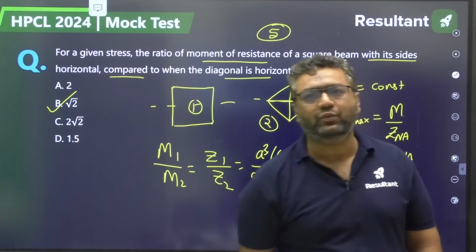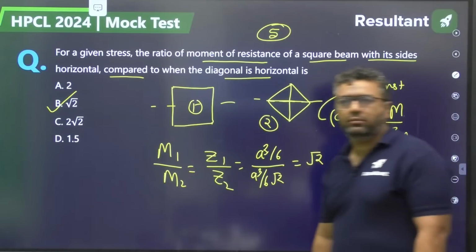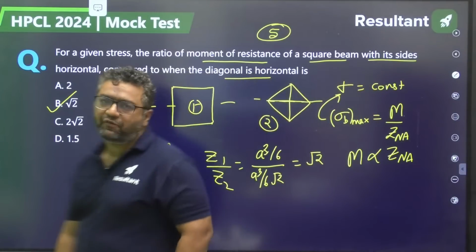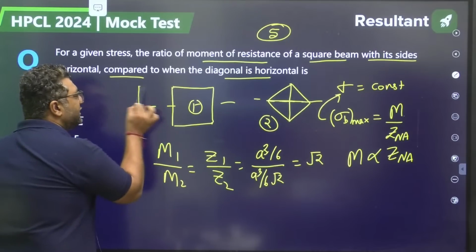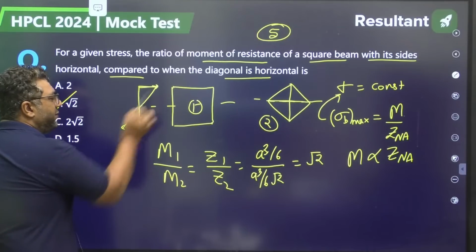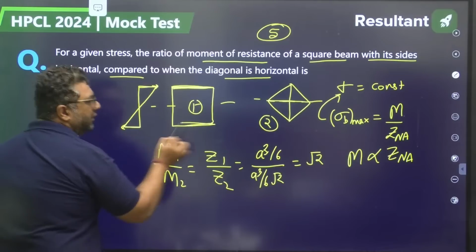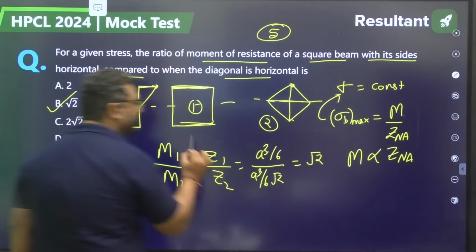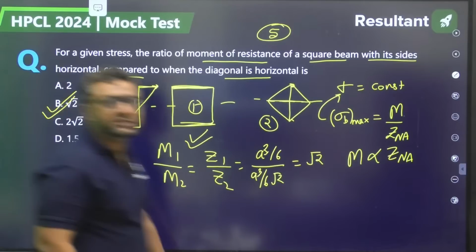Wonderful question, guys. You can also feel the moment of resistance will be better for this, because in bending, the stress distribution is linear. It is maximum at the top and bottom fibers. Where stress is maximum, here we have more material, here we have less material. So obviously this will be better. So the answer will be root 2 for this.